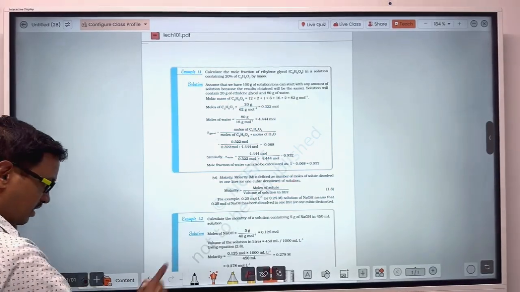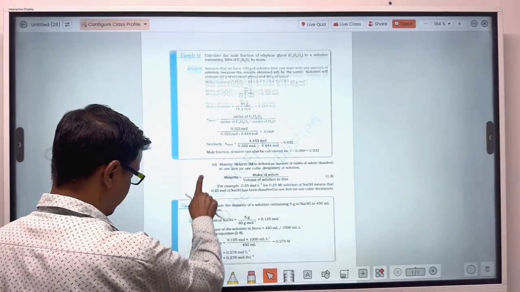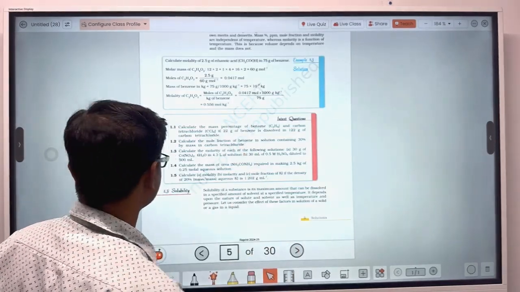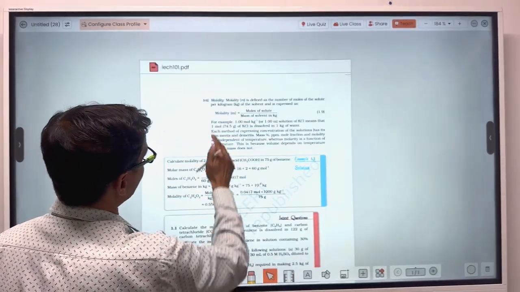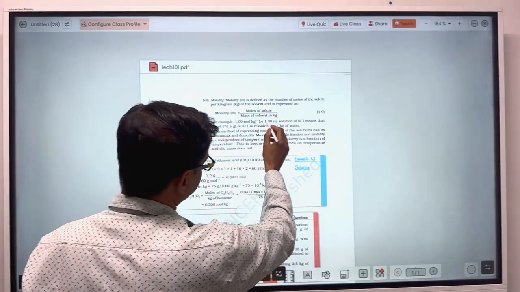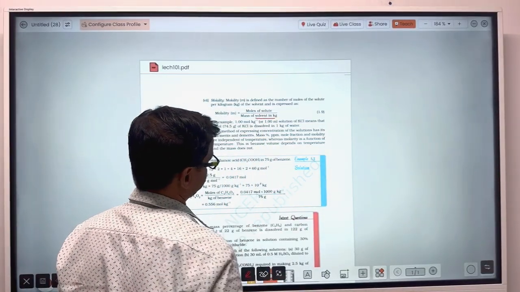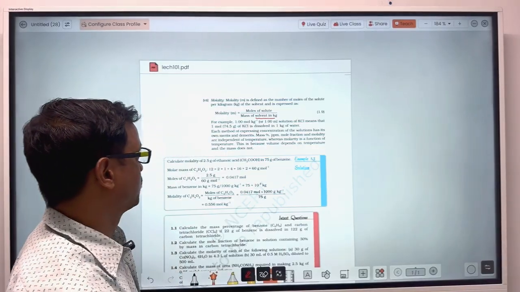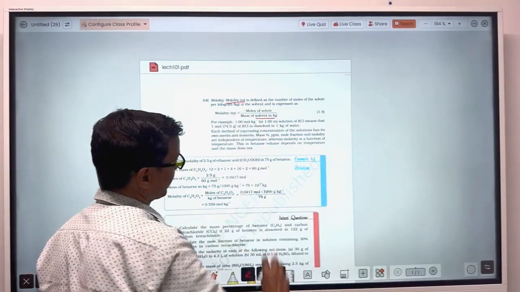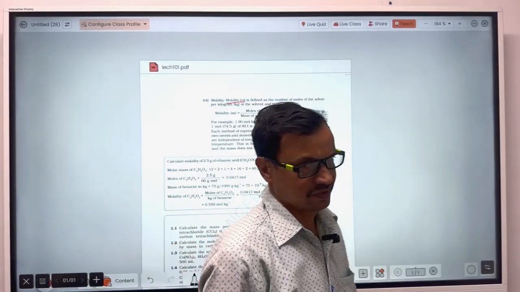Now we will come to the numerical questions after discussing molality. What is molality? In molality, the weight of only solvent you will have to consider, and molality is expressed as a small m.